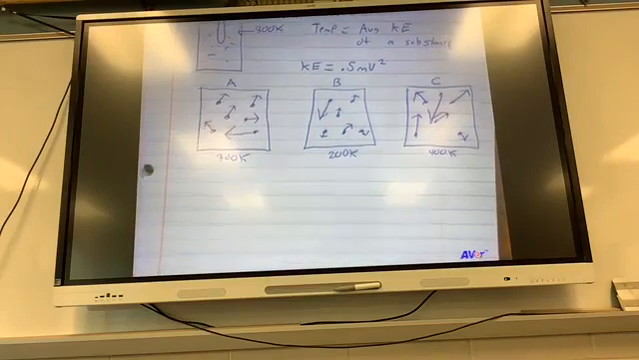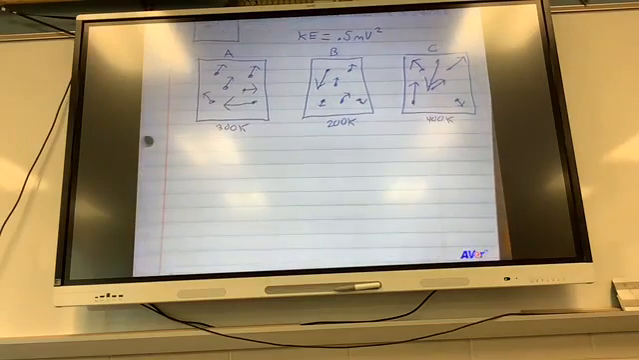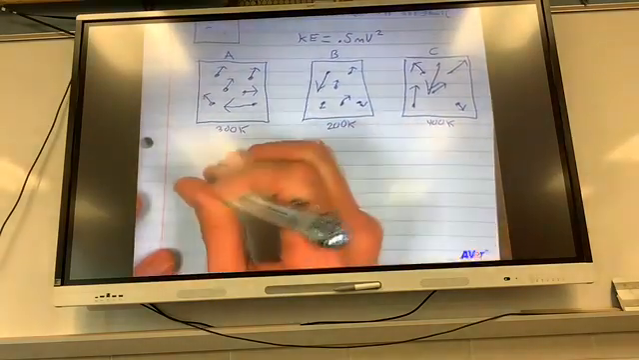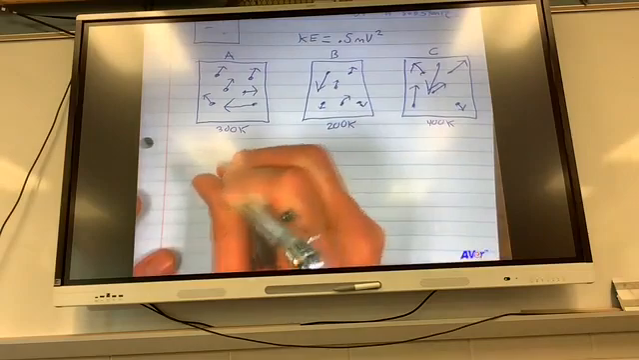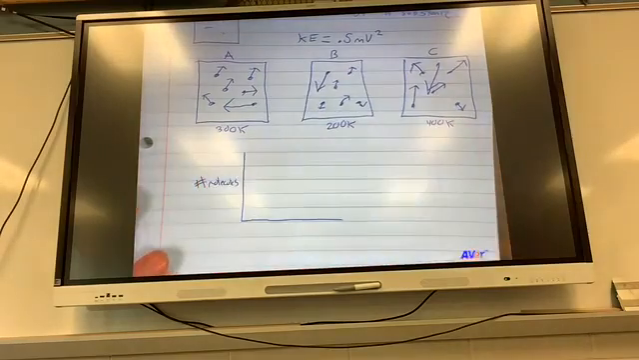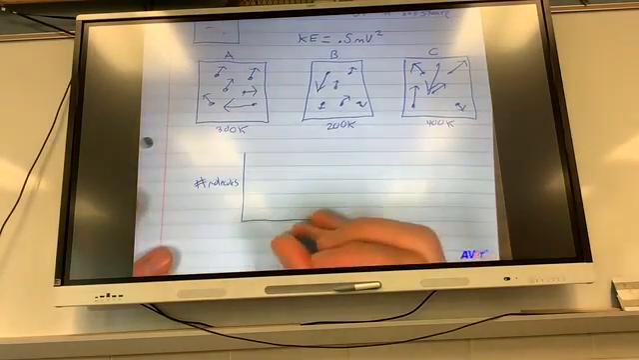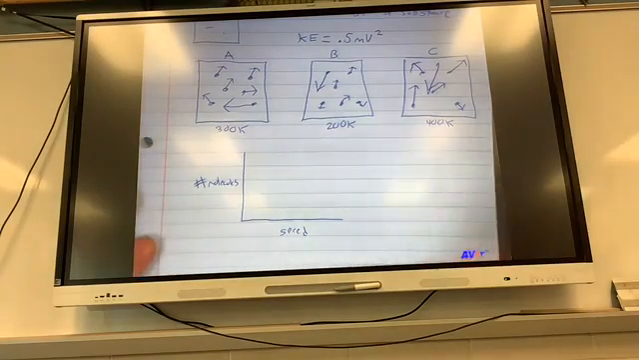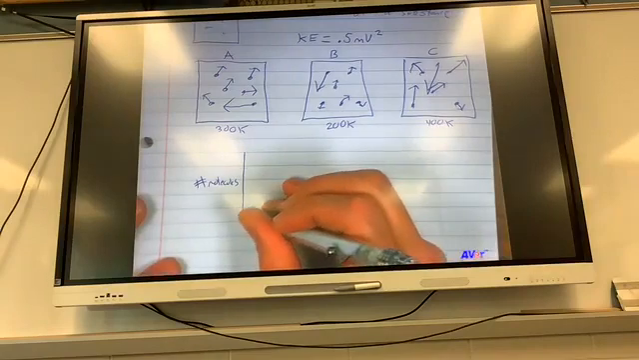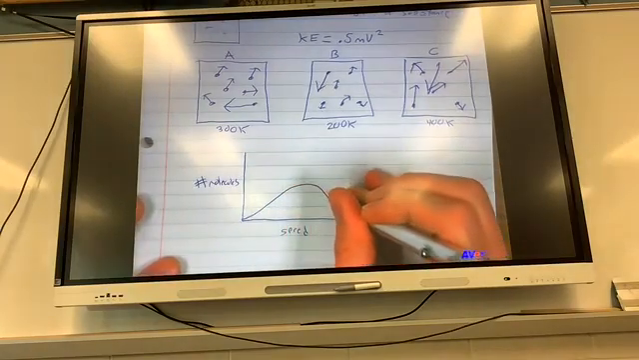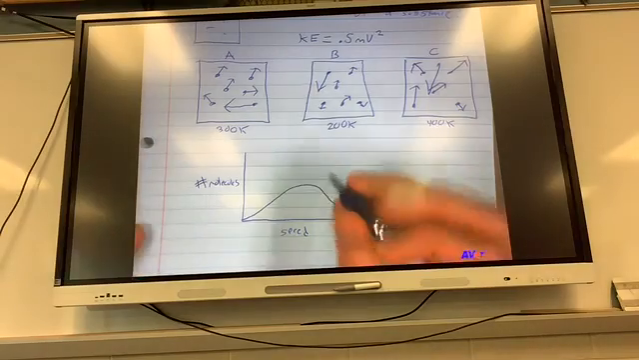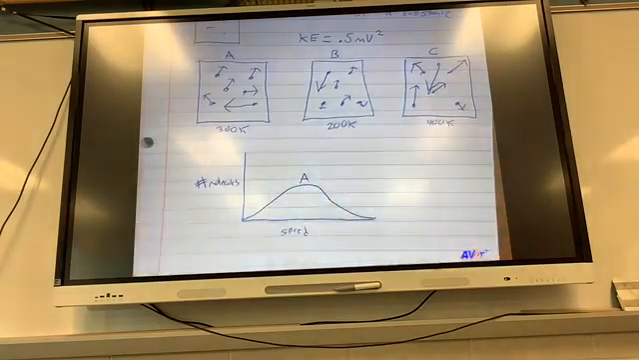Now, what you have to understand is this distribution. On this graph, we had number of molecules on the y-axis, and speed on the x-axis. Container A was kind of in the middle. So here was the hump for sealed container A.